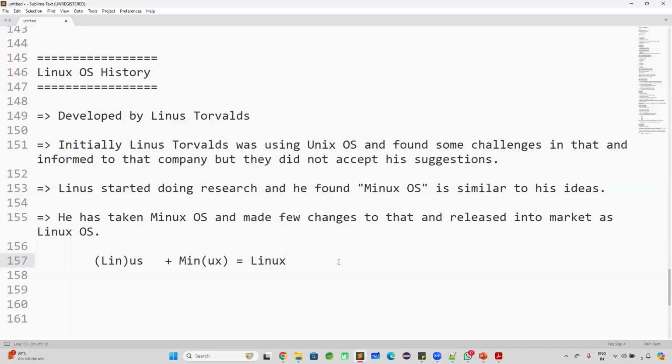Are you guys able to understand how this Linux operating system came into the market? What is the history behind the Linux? Are you guys clear with the history behind the Linux operating system? Funny, right? Interesting. The way he gave the name, that is interesting.